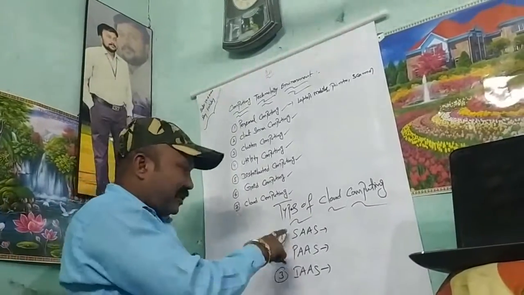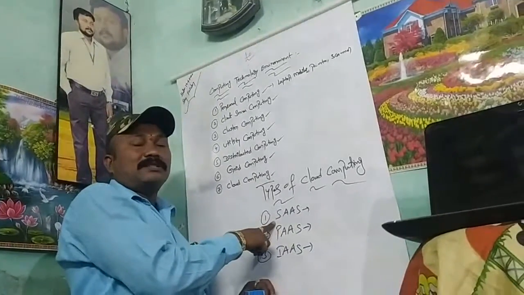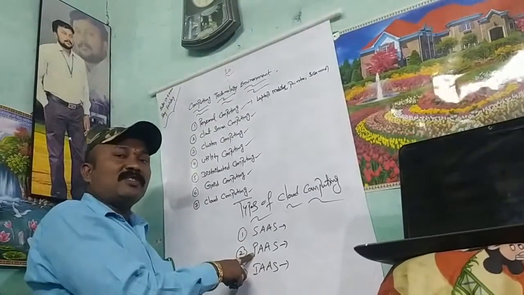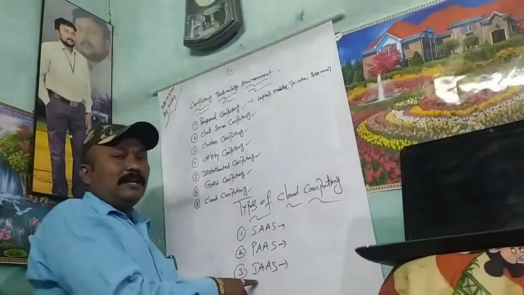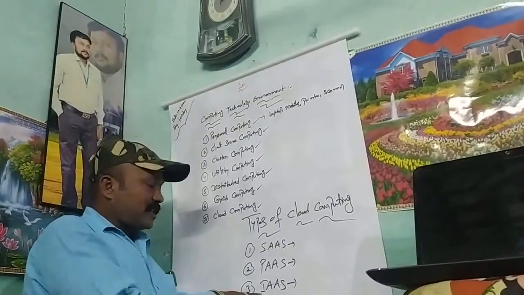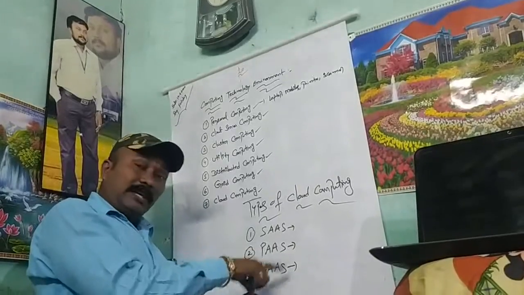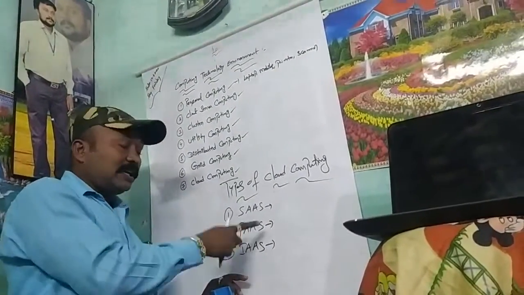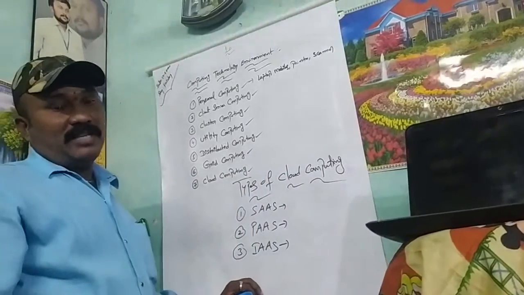That means everything is for rental purpose. Rentally you take the software, or rentally you take the platform. Platform is operating system. Rentally you take the infrastructure. Infrastructure means virtualization.